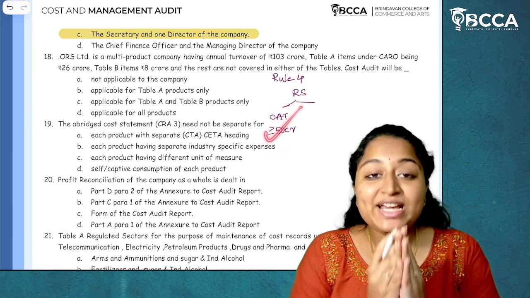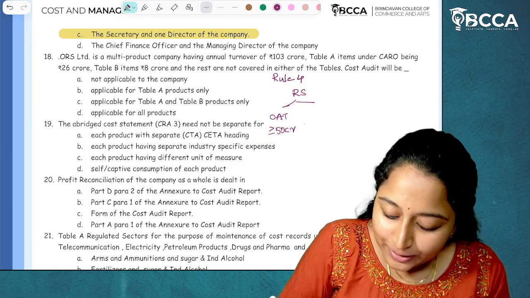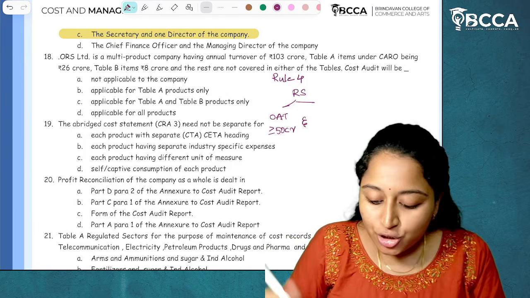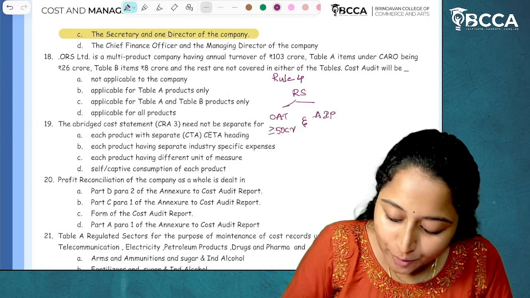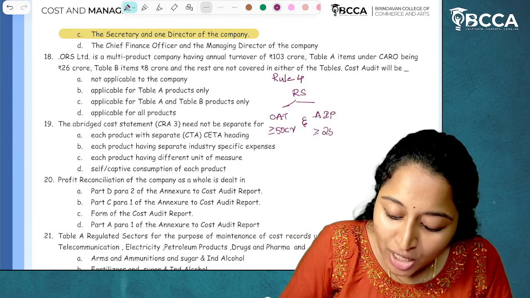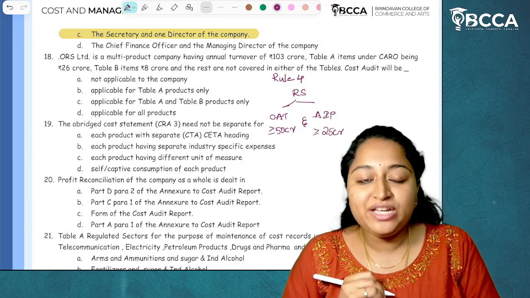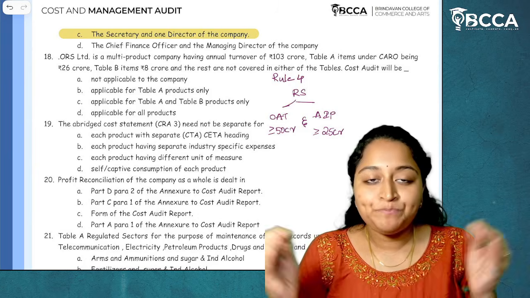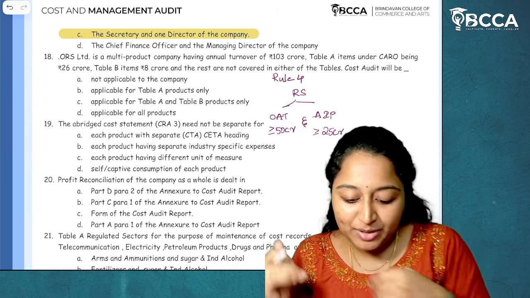Is it satisfied? The answer is yes. Along with that, it should also satisfy the aggregate of individual products turnover. Aggregate of individual products turnover should be more than or equal to 25 crores in the immediate preceding financial year. What does aggregate of individual products turnover mean? Aggregate of Table A and Table B products.